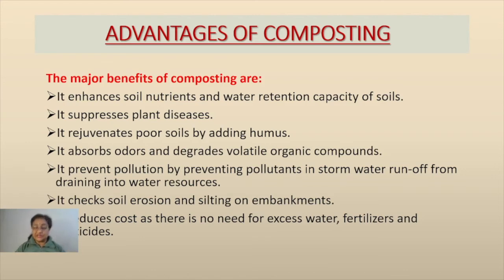They become a part of the soil, and ultimately continue in the food chain, and a big problem of biomagnification is being faced because of that. Composting is one of the methods by which we are sorting out the problem of biomagnification also. Several diseases which develop in the plants are also suppressed to a great extent by using compost.